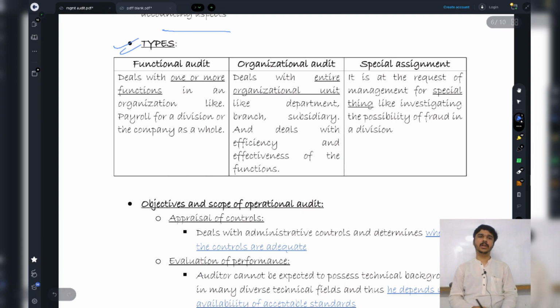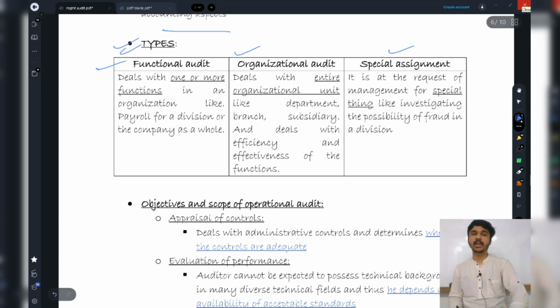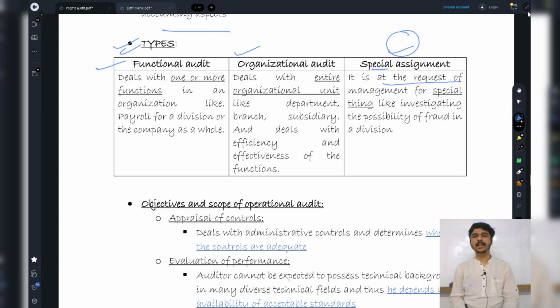Three types of operational audits are there: functional audit, organizational audit, special audit. The franchisee owner of the RCB team calls me and tells us, sir, the bats we are procuring, we feel there's certain fraud going on. Please go and check. That is a special assignment. It is at the request of the management for a special thing, like investigating the possibility of fraud in a division. Now I say no, sir, there is no fraud. The bats that you are producing are very much up to the mark, and I don't see any possibility of fraud.